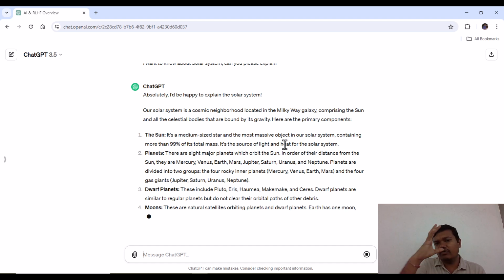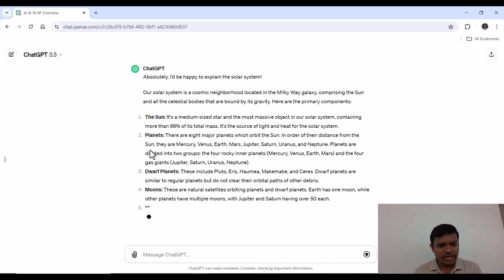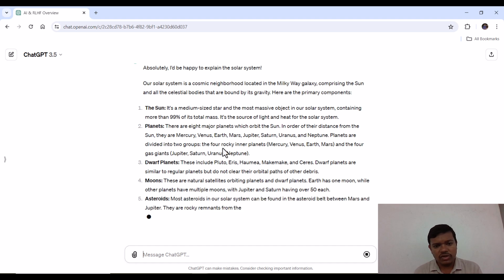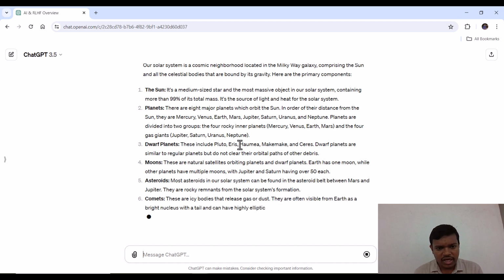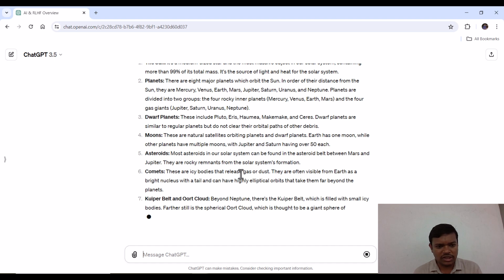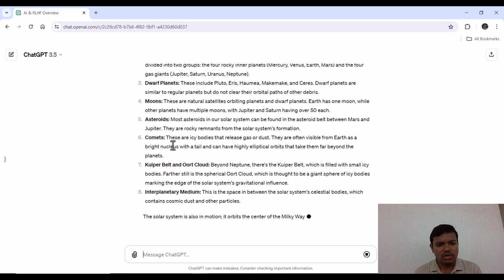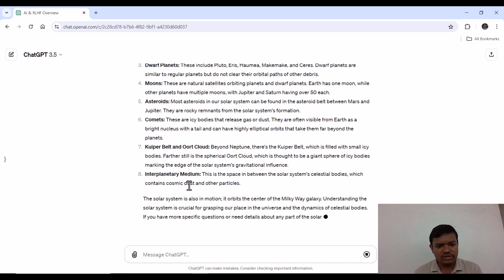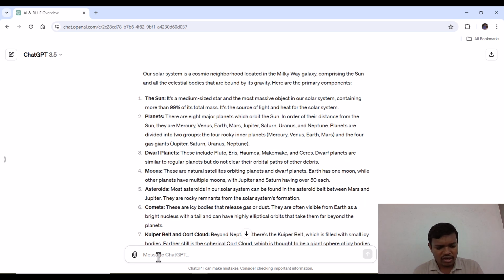As you know, without the Sun it is impossible for any living creature to live, right? Another part is the planets, and there are a number of planets, from the Sun they are Mercury, Venus, Earth, Mars, Jupiter, etc. How many in total, we will ask afterwards once it stops typing. Then after that dwarf planets, moons, asteroids, comets, and different things it is typing. You can study it based on your convenience, but now we are asking directly that we want to know how many